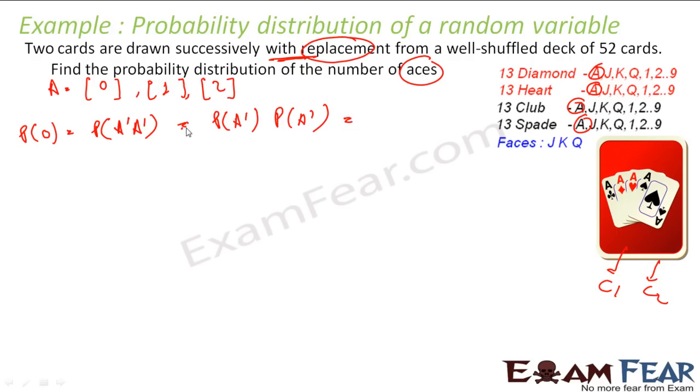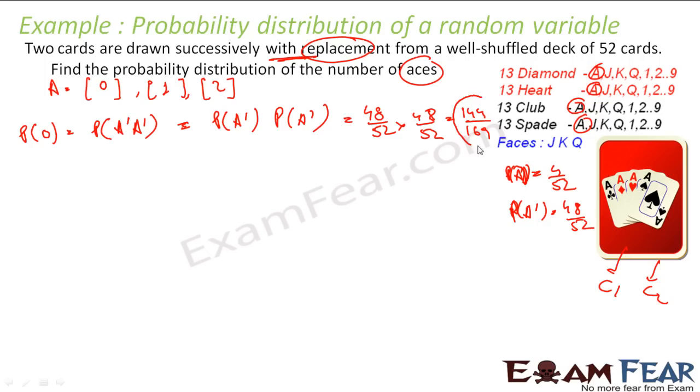So what is the probability of not an ace? Probability of ace is 4 by 52, and probability of not an ace is 48 by 52. That is 1 minus 4 by 52. So probability of not ace into probability of not ace is nothing but 48 by 52 into 48 by 52. So we get 144 by 169. This is my probability of not even a single ace.